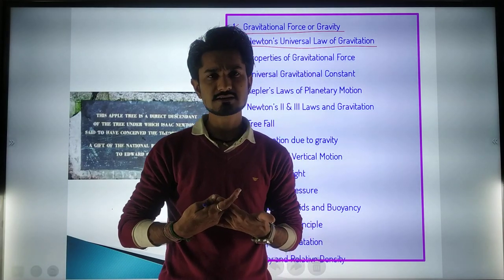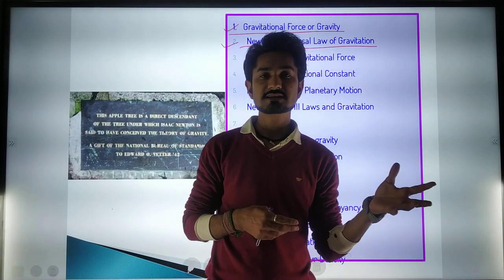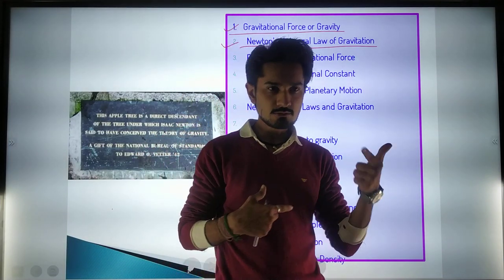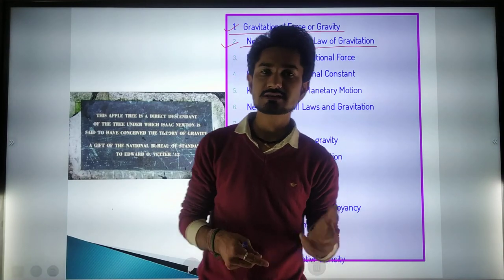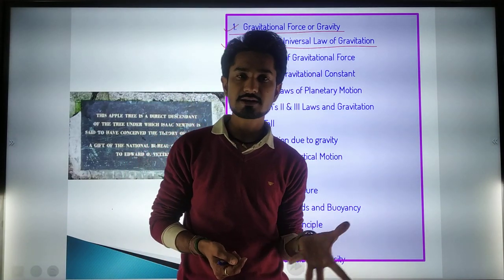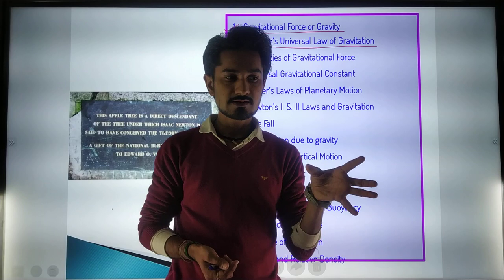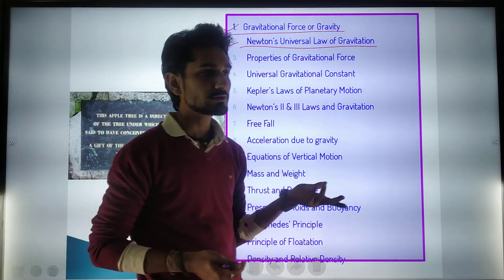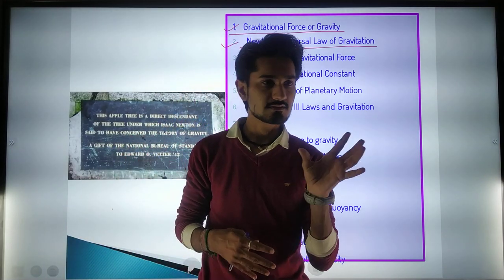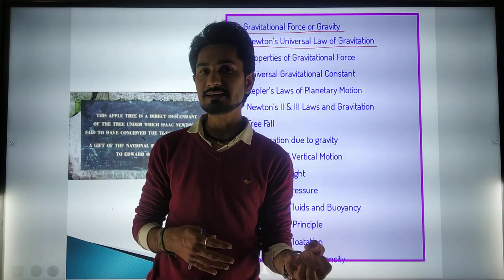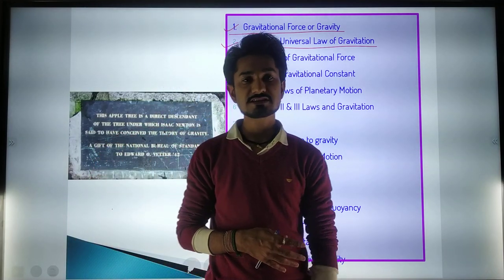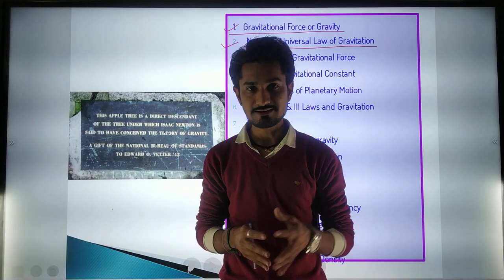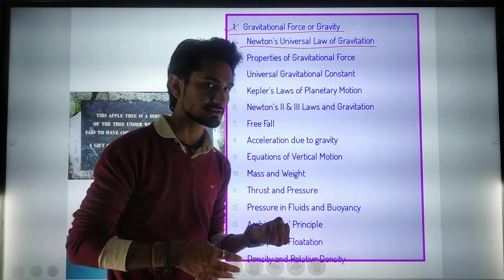If an object has much more mass, it experiences a much greater gravitation force towards the Earth. We are going to understand that concept. Also, gravitation is also dependent on the shape of the object. Then we are going to see what percentage value of gravity is experienced by the object during this gravitational pulling towards the Earth.